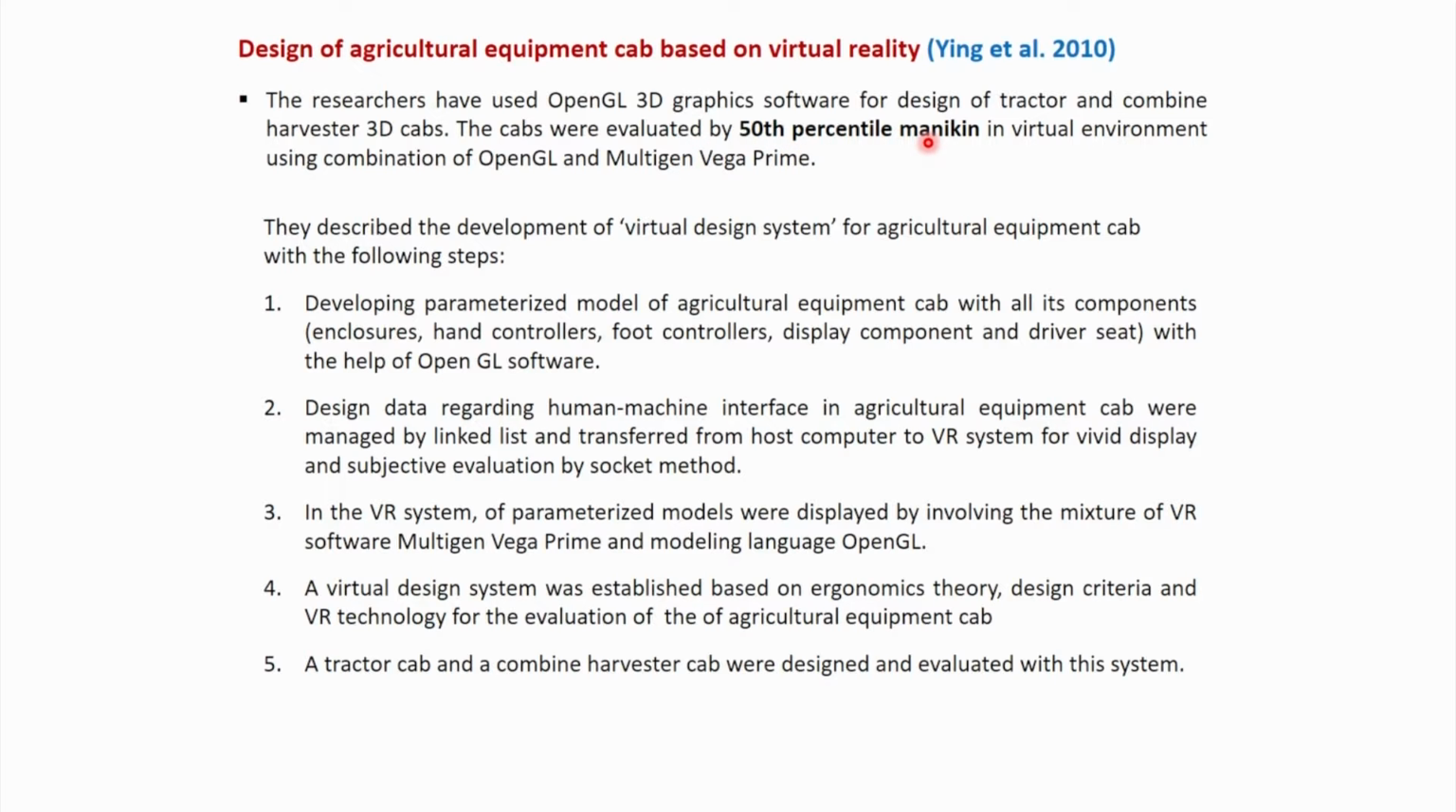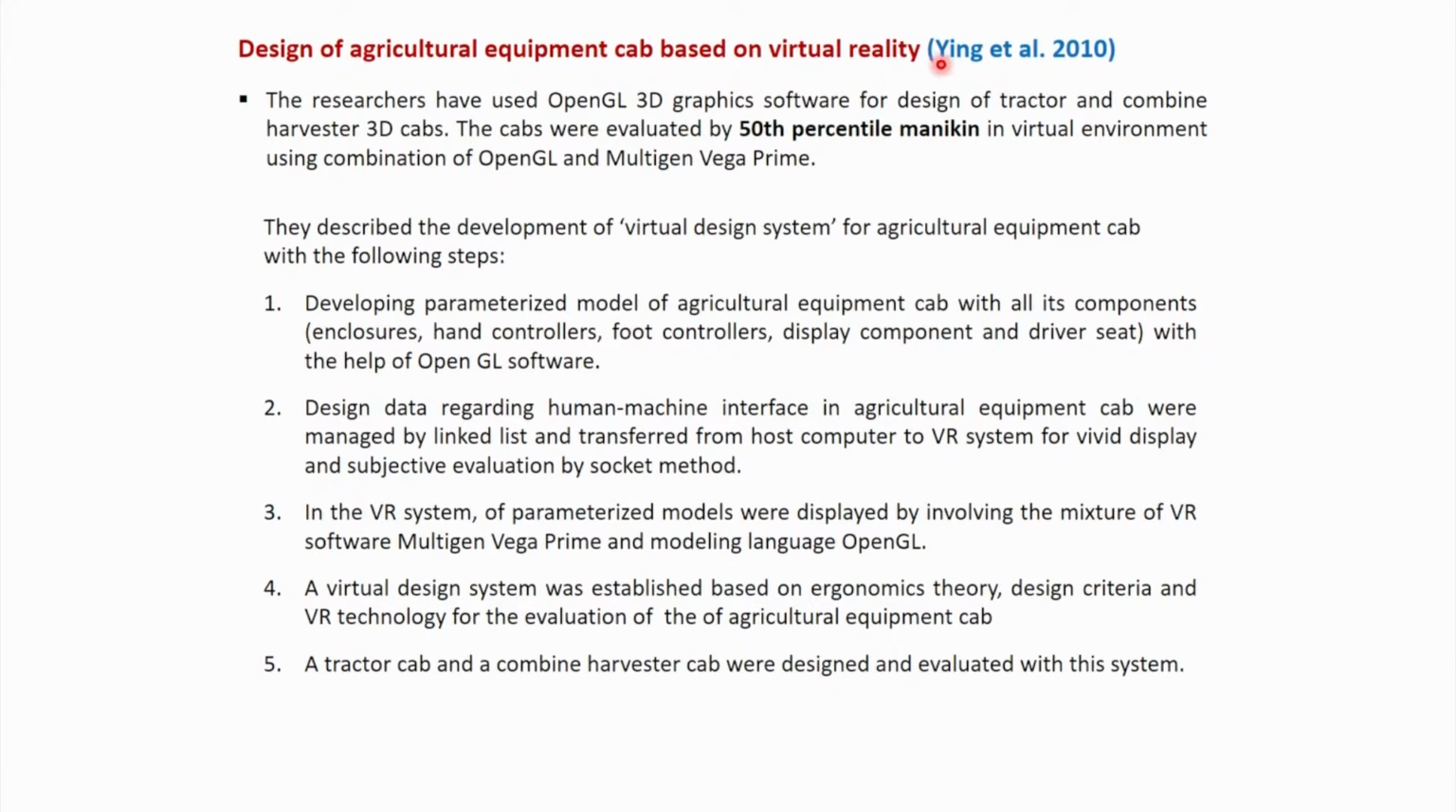Although it was possible to evaluate with 50th or 90th percentile for representing various body dimensions of the user population, particularly in this research paper the authors have used only a 50th percentile mannequin in a virtual environment using a combination of OpenGL and the virtual reality software Multigen Vega Prime. They describe the development of a virtual design system for agricultural equipment cab with the following steps.